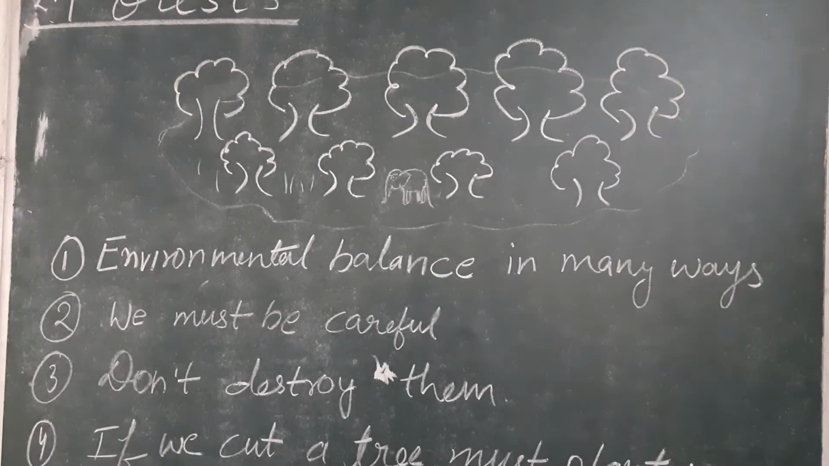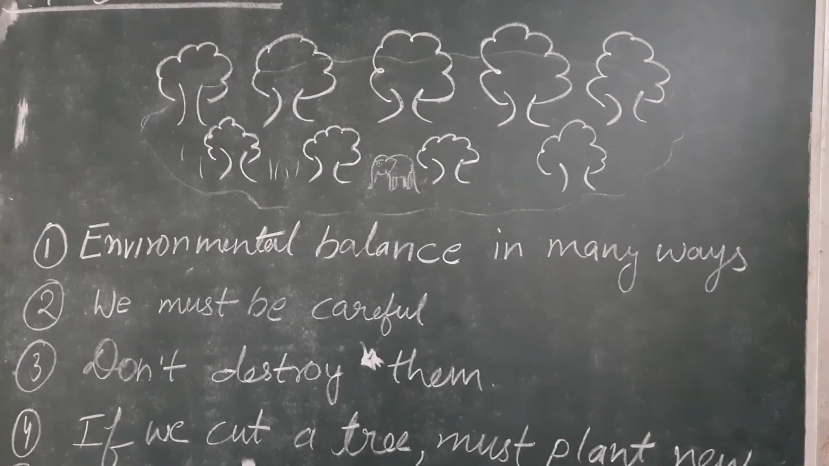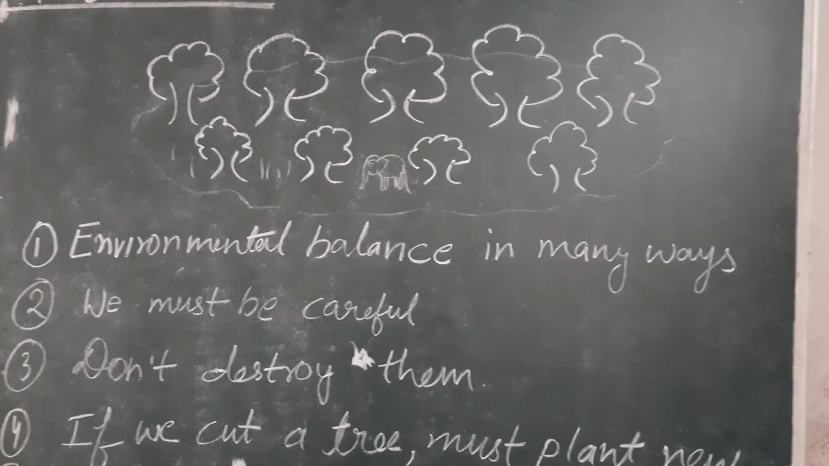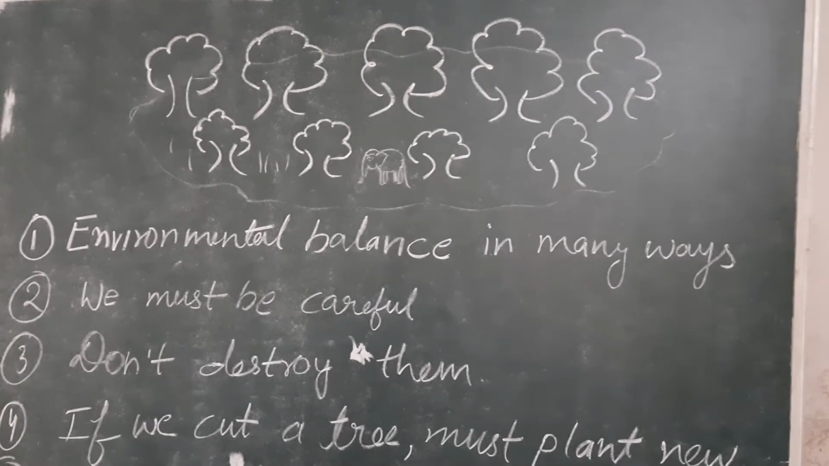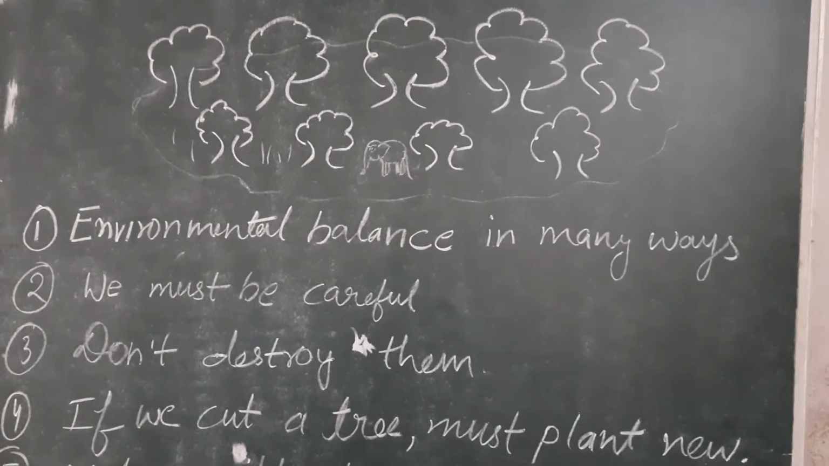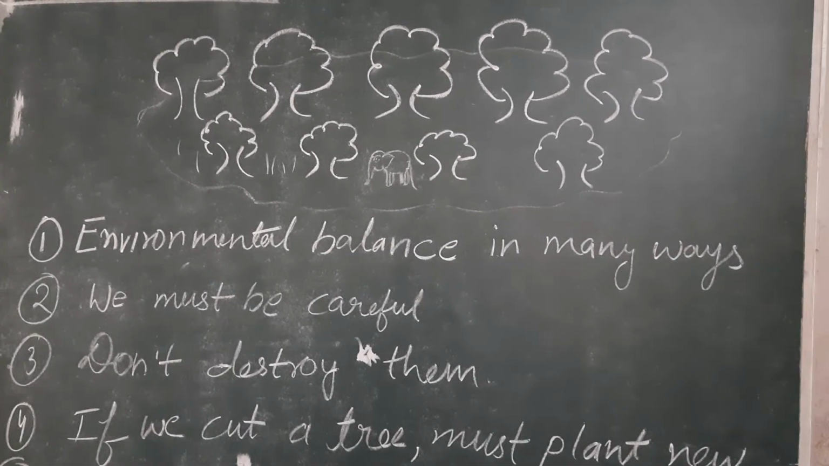Next, fourth point, if we cut a tree, we must plant a new one. If we are cutting, however, we need to cut a tree. So what we should do, we should plant a new tree so that it can grow in place of that and can give us oxygen and can maintain the balance of the environment in various ways.